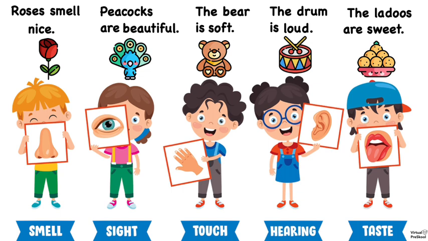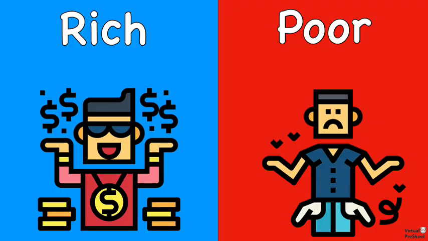Soft describes how the bear feels, which is the sense of touch. The drum is loud. Loud describes how the drum sounds, which is the sense of hearing. And the laddus are sweet. Sweet describes how the laddus taste, which is the sense of taste.